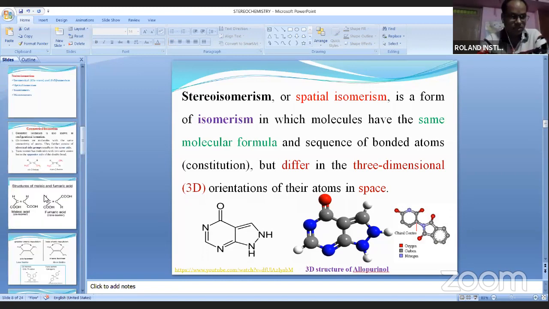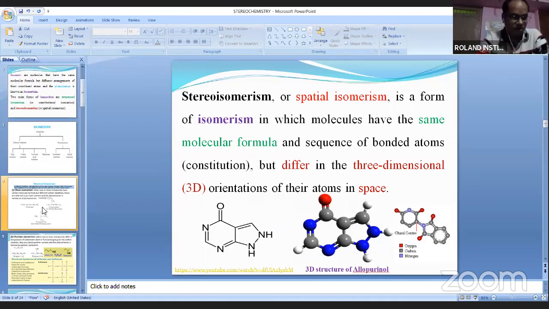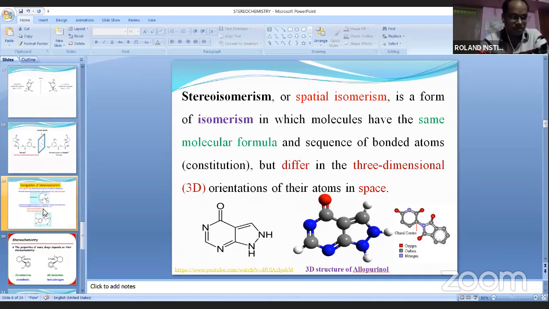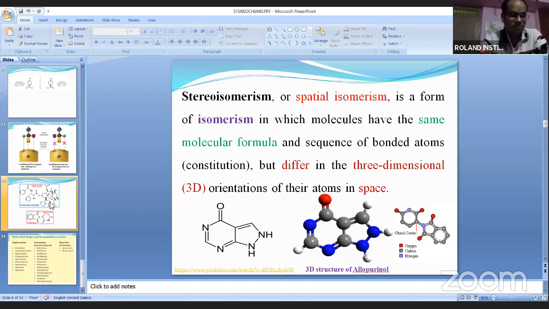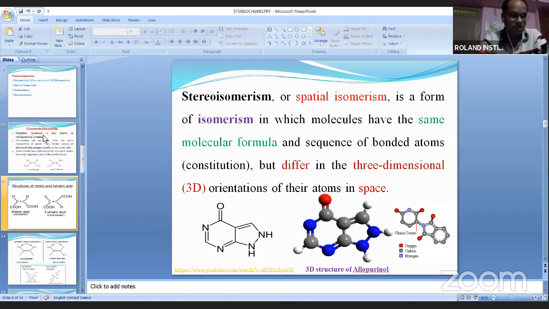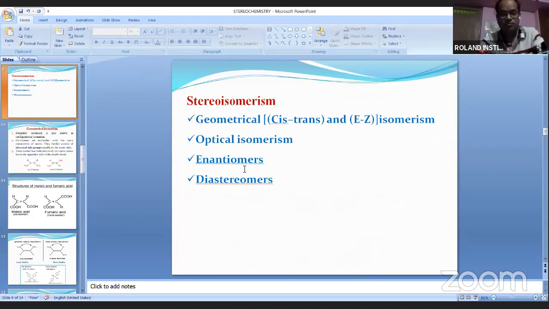So today we have discussed up to this. If you have any doubt, you can ask me and raise your hands. Tomorrow we'll discuss the remaining parts of stereochemistry like enantiomers, diastereomers, or any other examples also related to this matter. So you can raise your hands if you have any doubts.